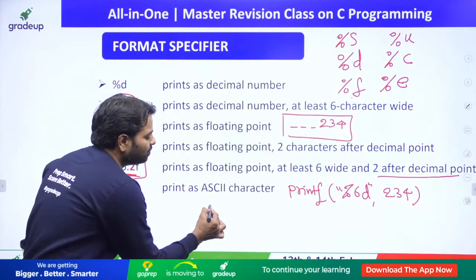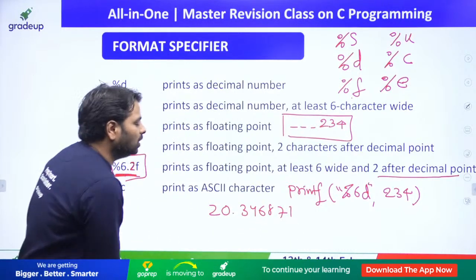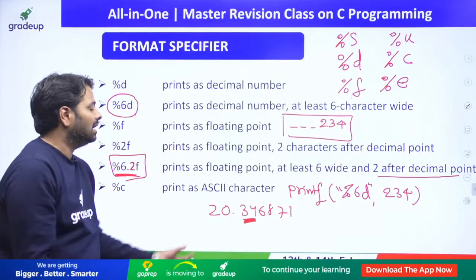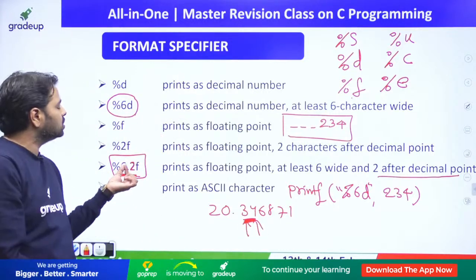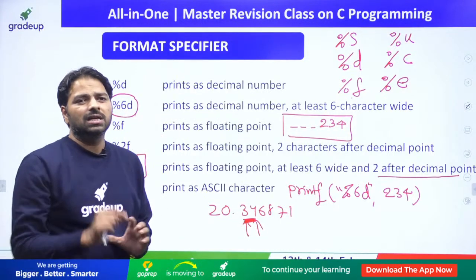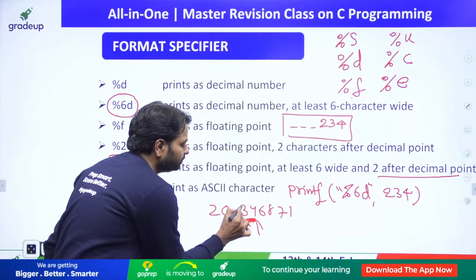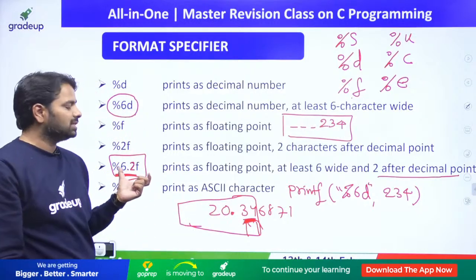So instead of printing, let's say, 20.34687, if you want to print only 2 digits after the decimal point, then you just use .2, which specifies just 2 characters after the decimal point. This is how it is going to print %6.2f.